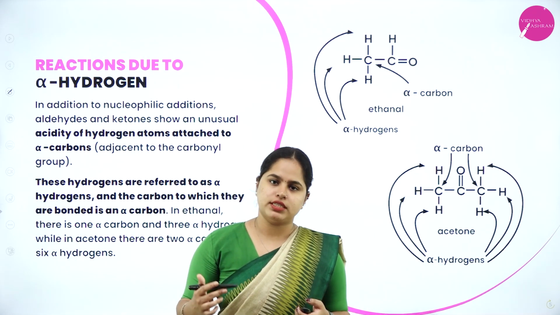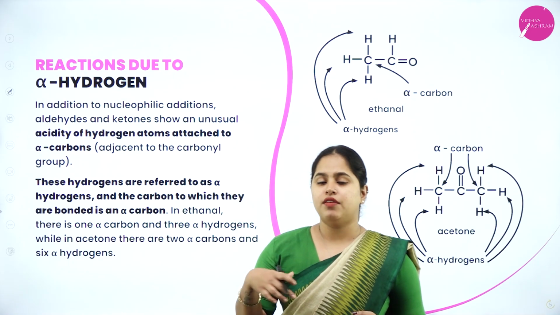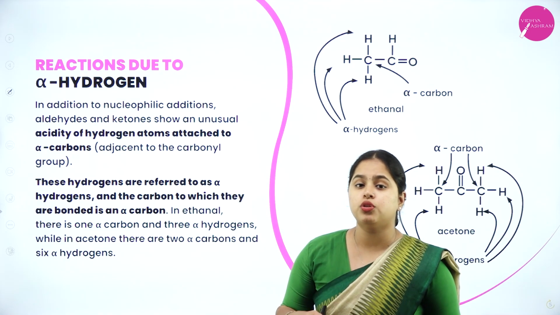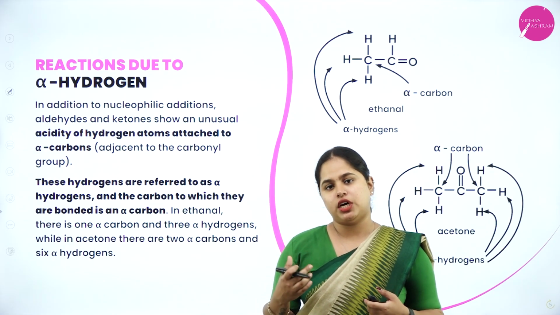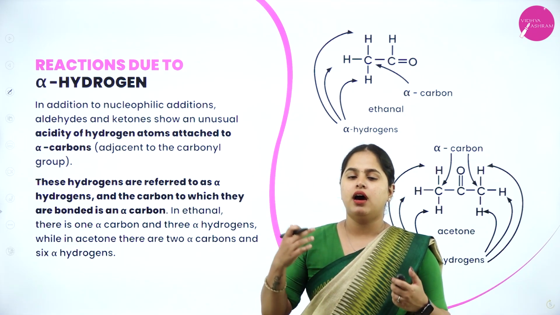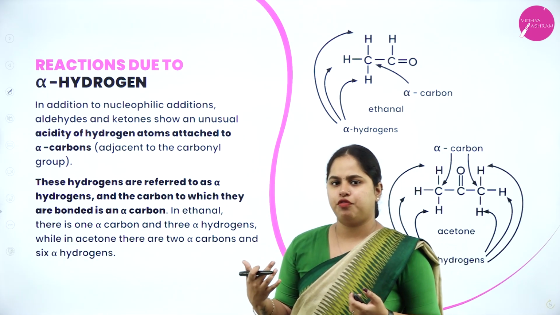So, apart from all these reactions that we have studied, aldehydes and ketones have a special type of reactions due to the presence of alpha hydrogen. Those aldehydes and ketones which have alpha hydrogen are able to undergo a particular set of reactions. So, what is this alpha hydrogen? Let's see.